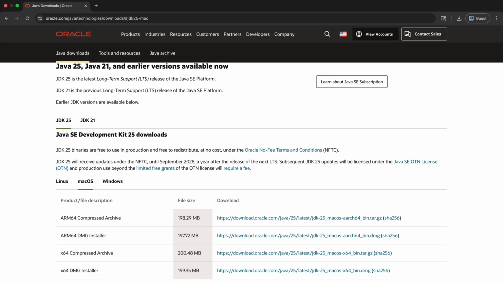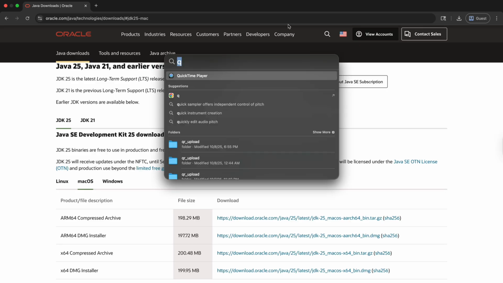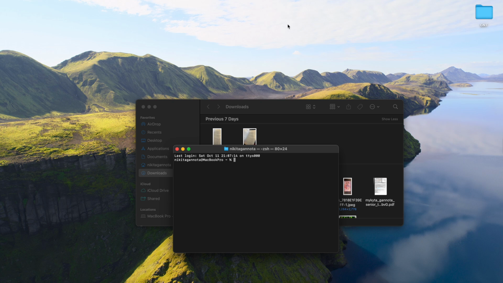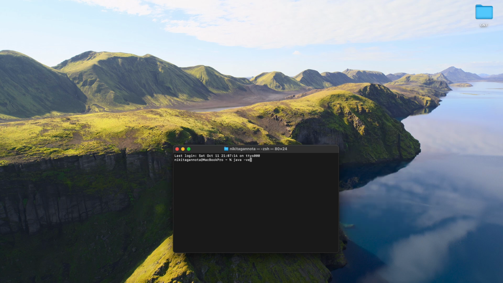Once JDK is installed, we need to set up a Java path. Open your terminal and type this command one more time: java -version. Hit enter. If you see the same output, it means you already have the path set properly and you don't need to perform any actions for the path.